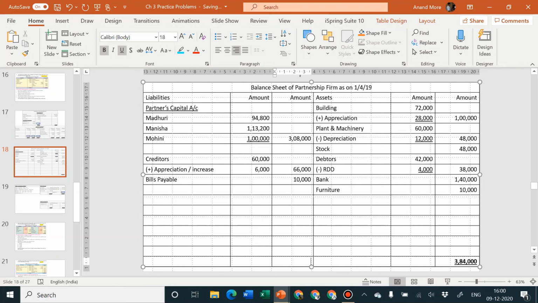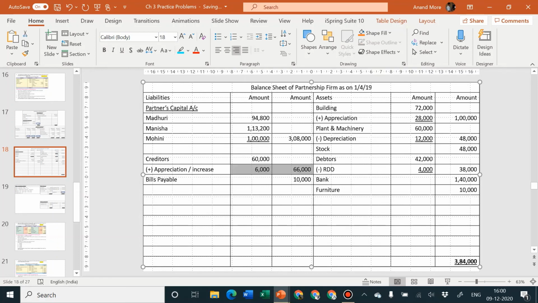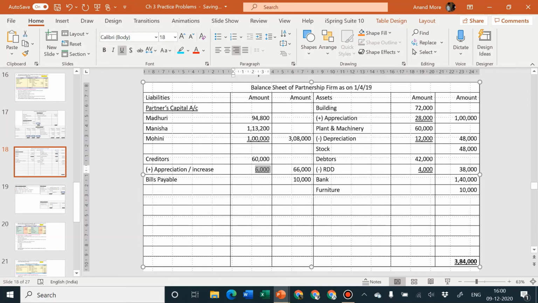We have just now taken the total 94,800 plus 1,13,200 plus 1 lakh. That is 3,08,000 in the outer column, correct? This 60 and 6, I have forgotten to make an underline here. Okay, underline. So plus 66,000 and plus 10,000. That goes to how much? 3,84,000. So that is how you are tallying your balance sheet.